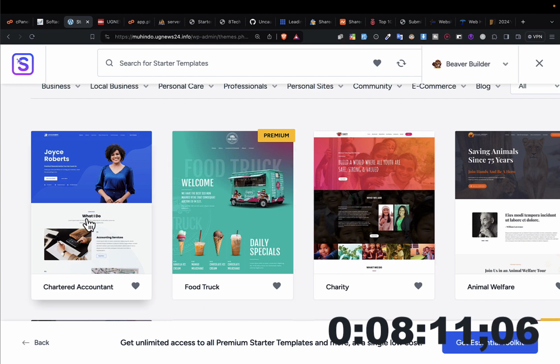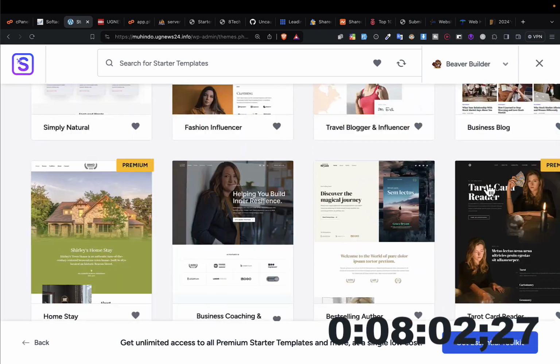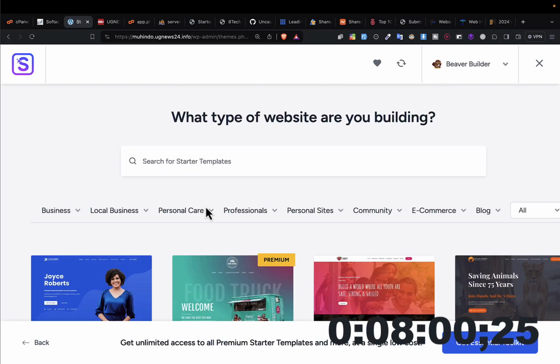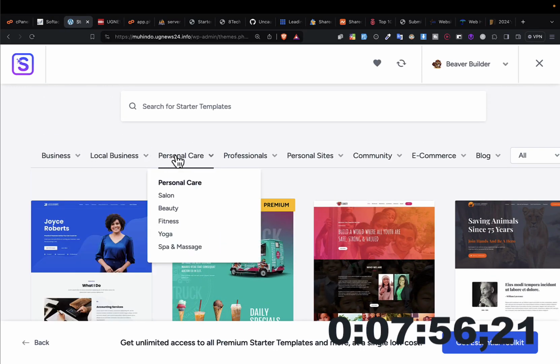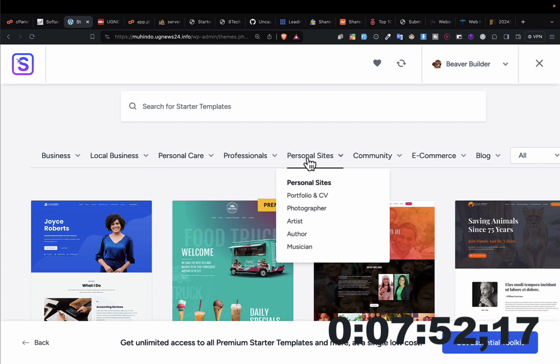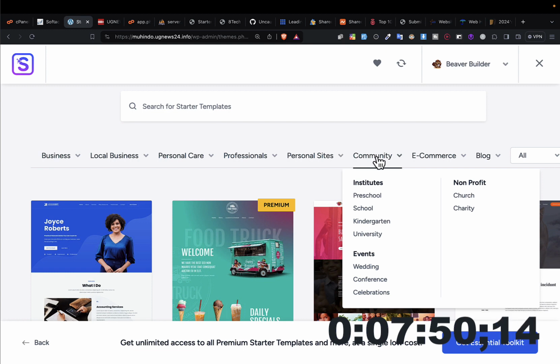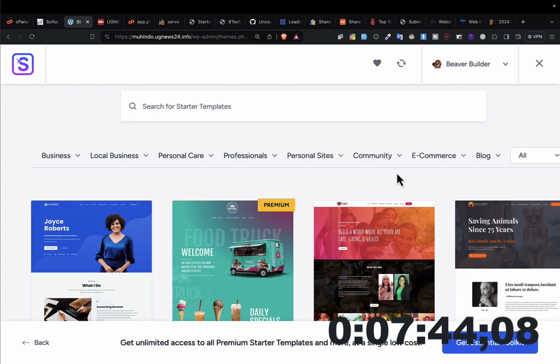So there is this one, it's a very nice template. There is this one, there is this one. So there are so many templates that you can find there that are already built for you. These templates are categorized into business templates, local business templates, maybe personal care, and then professional templates. Then there are personal sites. Then there are community templates like schools and the rest. And then there are e-commerce templates, and then there are blog templates.